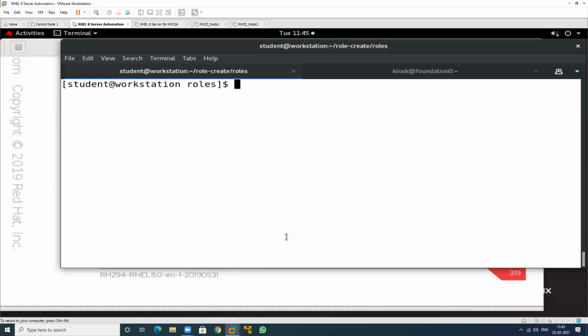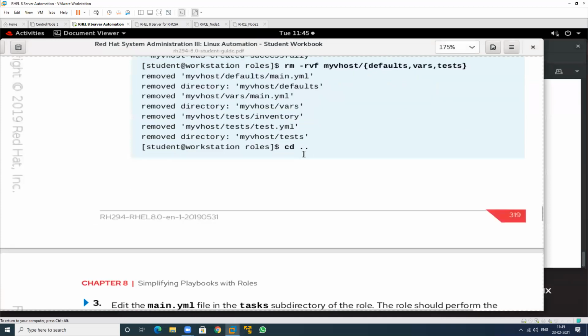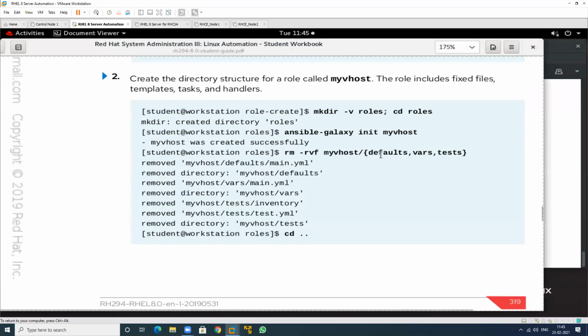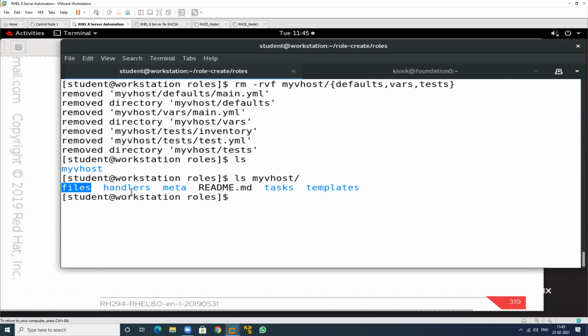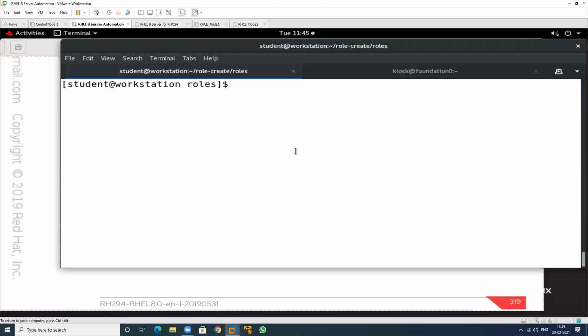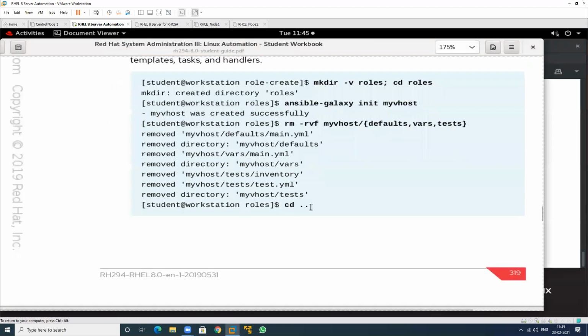So just go to this particular location. So see this one. If I don't need these all, then you can delete them also. That you need, then you can use that one. So if you don't need this, just remove this. So just ls. See, we have only which ones? Only files, handlers, meta, tasks, and templates. Because my task is not related to any other one. So just delete this one. So there is no need. Then go to the location and see this, cd ..